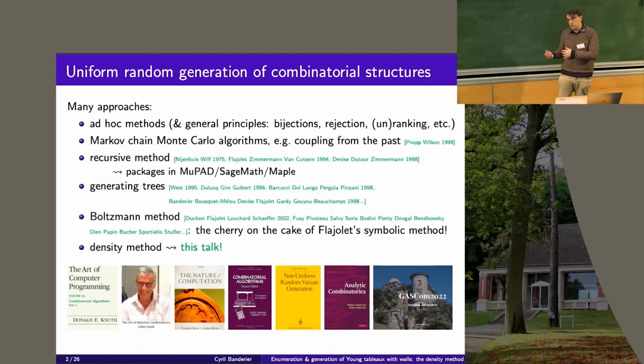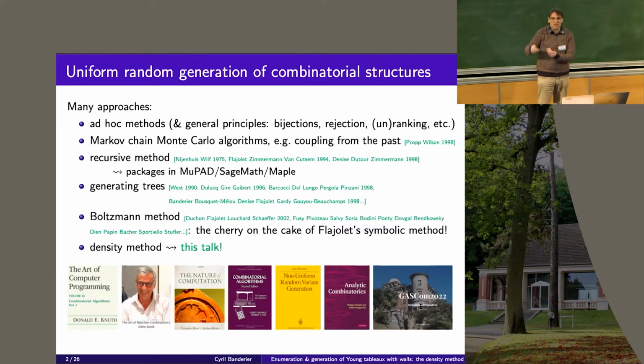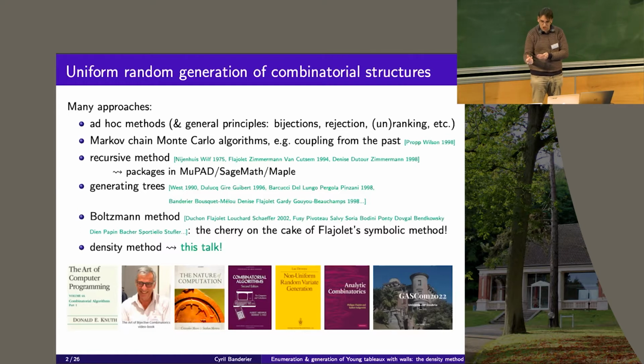For example, you could use some bijections with other combinatorial objects. Sometimes, when you have some constraint on your object, you do some rejection: you generate stuff which possibly doesn't satisfy the constraint until you get one which does. It may sound a little bit silly and not efficient, but with some mathematics behind, you can tune this to decrease the number of rejections, and it could be quite efficient at the end. It could be, in fact, linear time.